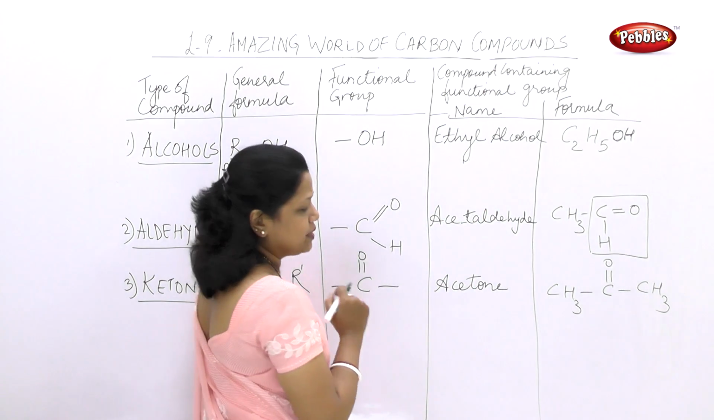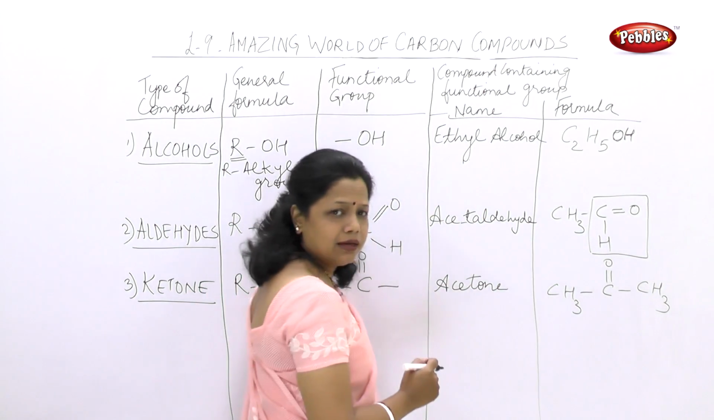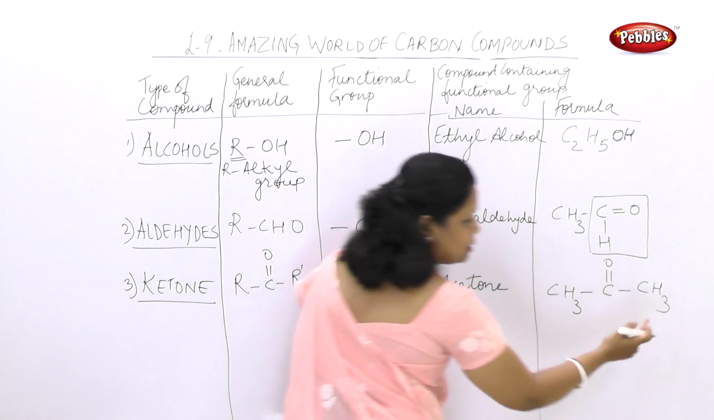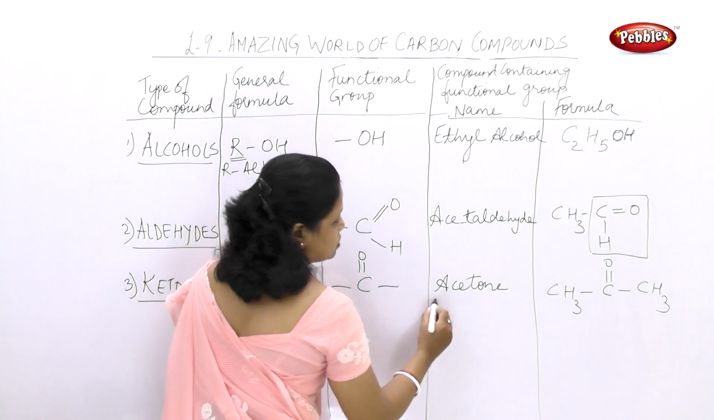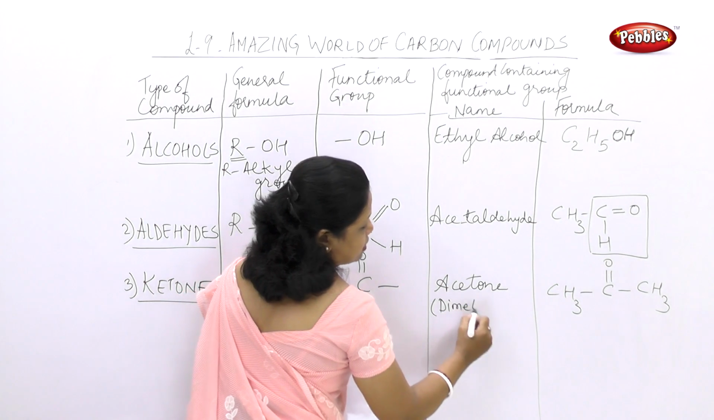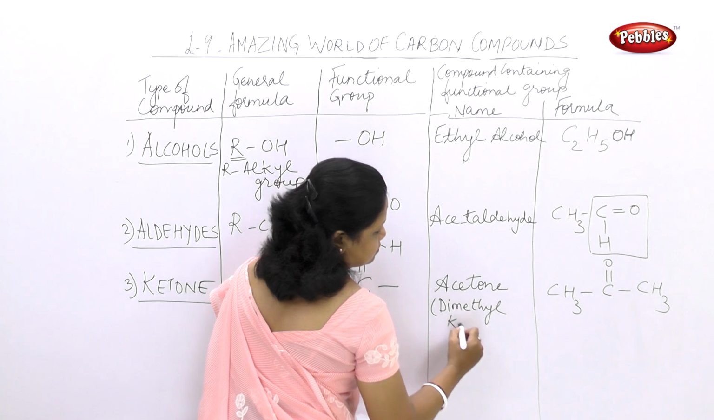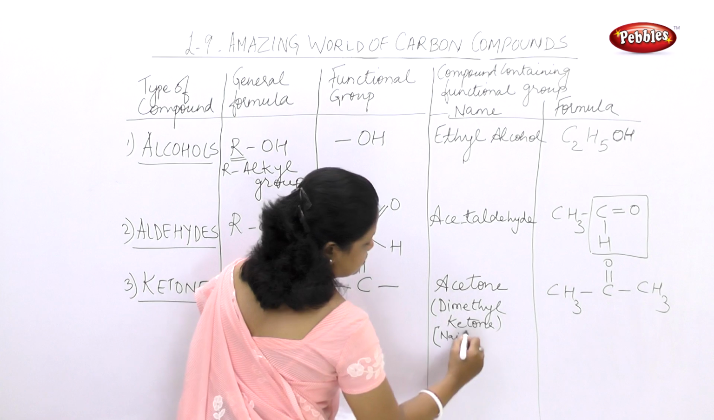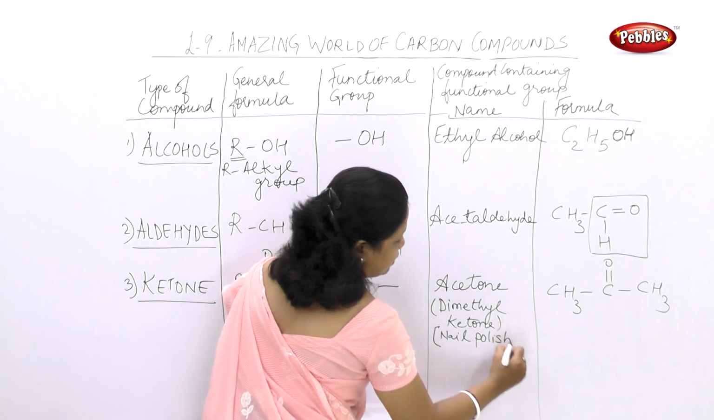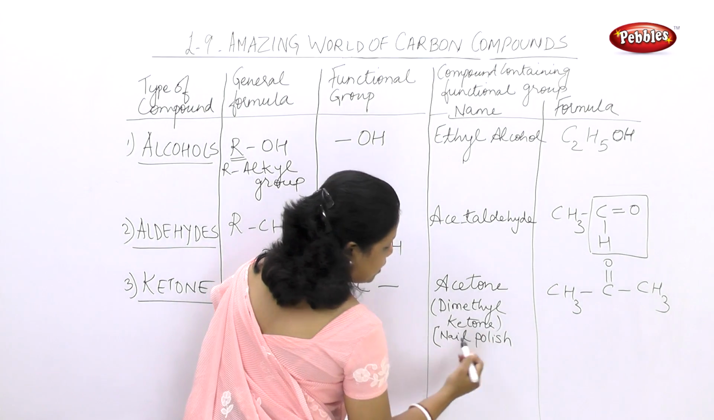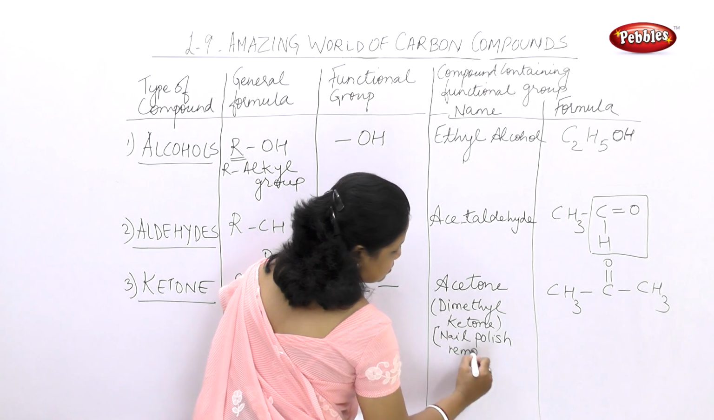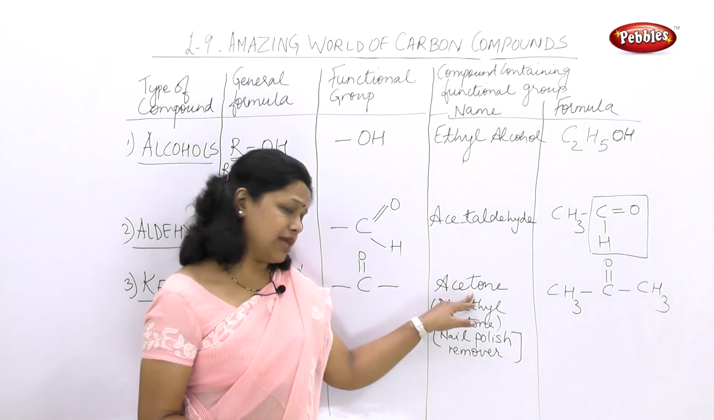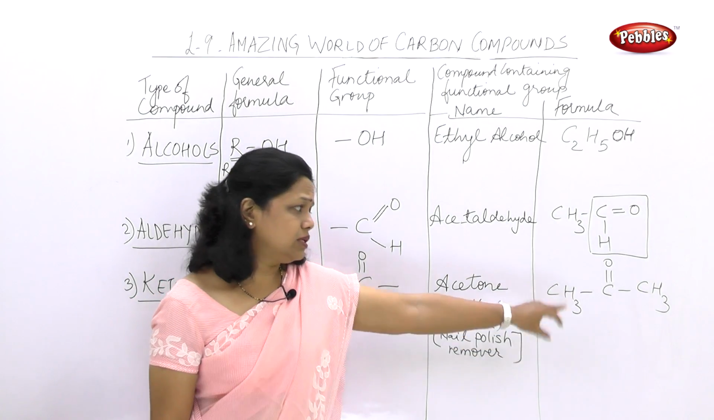Now why it is called dimethyl ketone? See, CH3 is methyl. This CH3 is also methyl. So you can say dimethyl, 2-methyl with the ketone in the center. So it is also called as dimethyl ketone. Most common example is nail polish remover. If you remember this, you will never forget that ketone is present in the nail polish remover. So common name is acetone, CH3, CO, CH3.